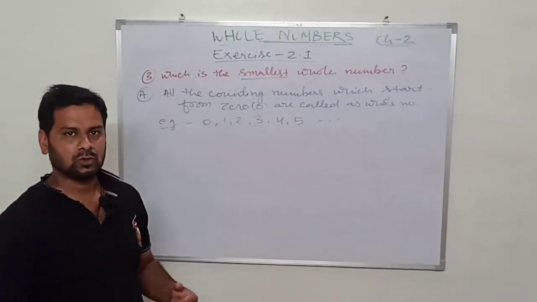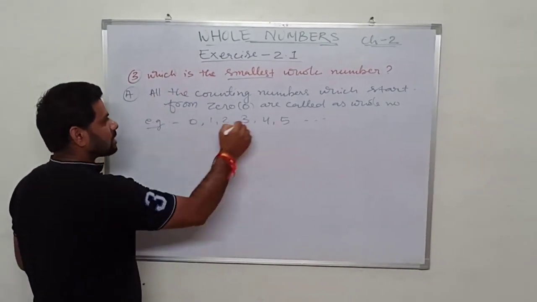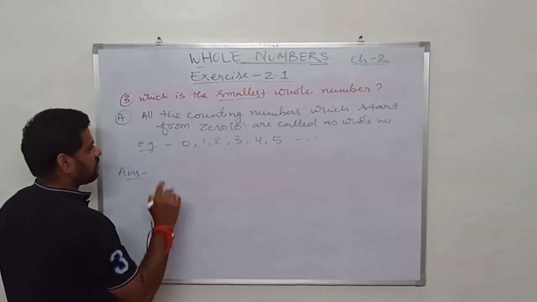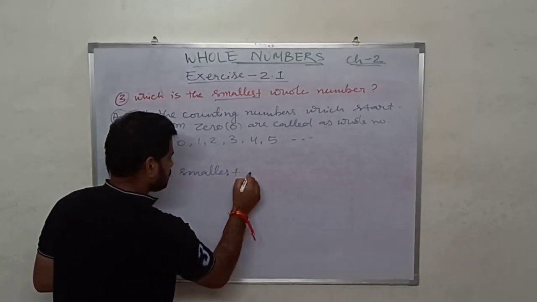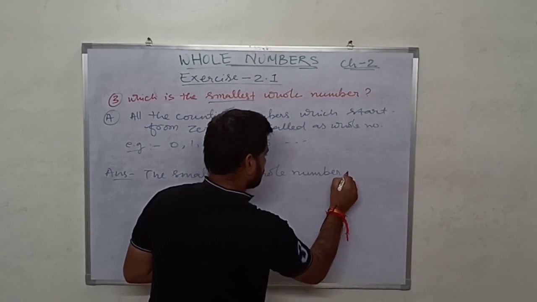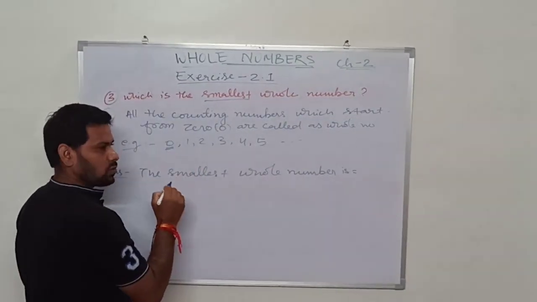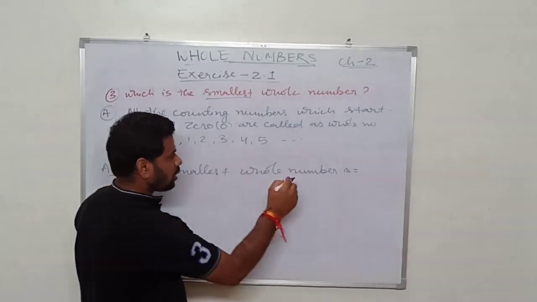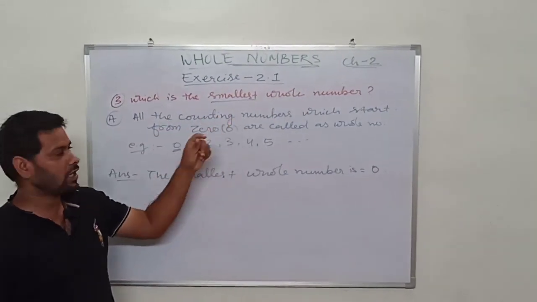So from this you can easily find out what is the smallest whole number. So the answer for this question will be, the smallest whole number is 0, because all the whole numbers start from 0 onwards. So the smallest whole number is 0. 0 is the answer for this question. Okay, next question.